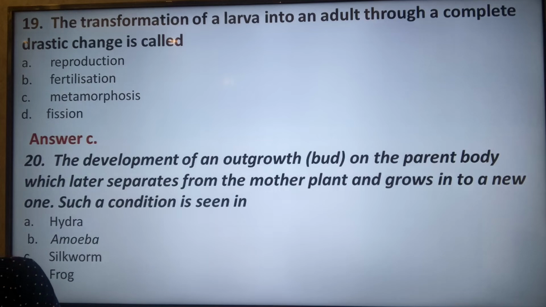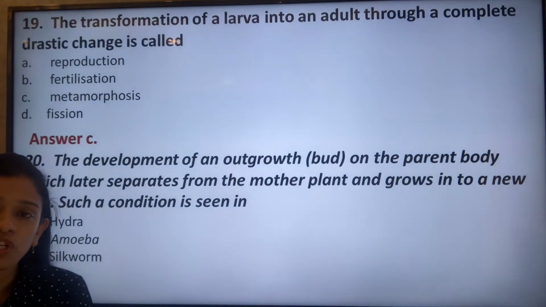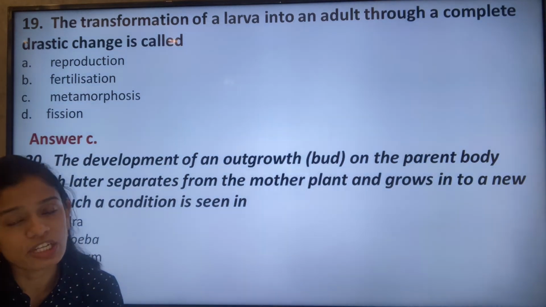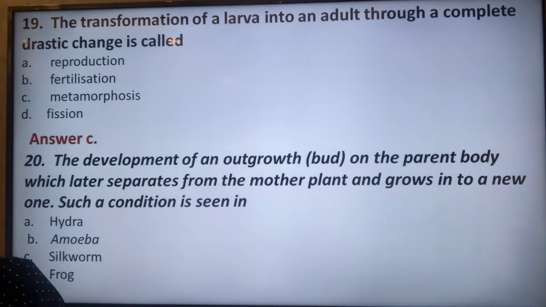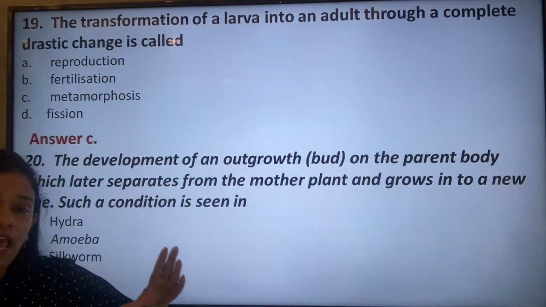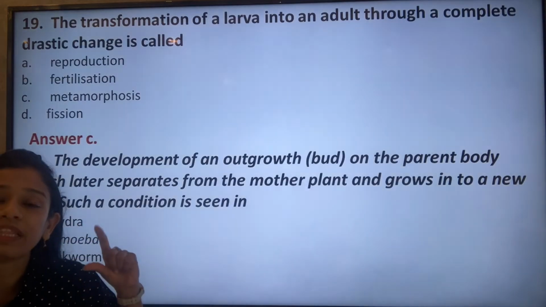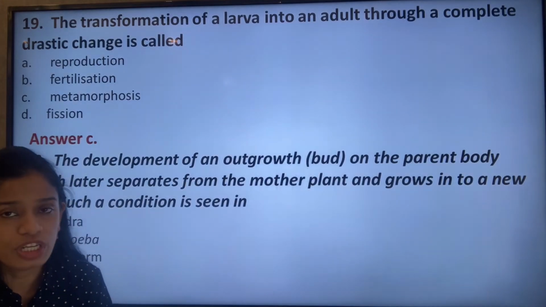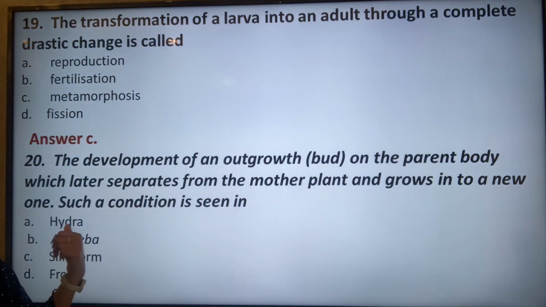So next, the development of an outgrowth, that is bud, on the parental body, which later separates from the mother plant and grows into a new one. Such a condition is seen in... so the bud formation we have discussed in the chapter, that bud formation is a mode of asexual reproduction. So the parental body develops a bud which grows in size, and once it is grown, then it separates itself from the parent body and grows into a new plant. And this is seen in hydra, amoeba, silkworm or frog. So it is seen in the hydra, that is option A is the correct answer.